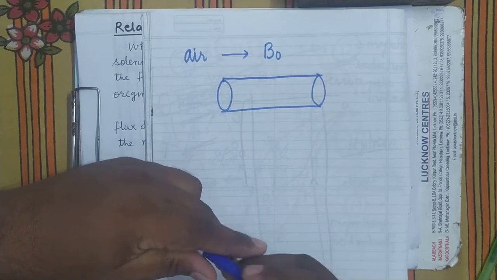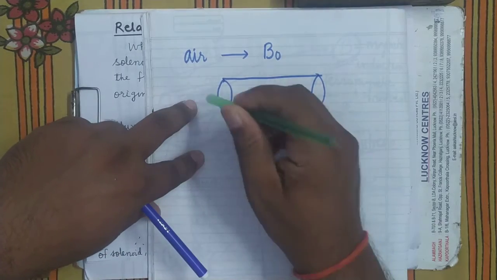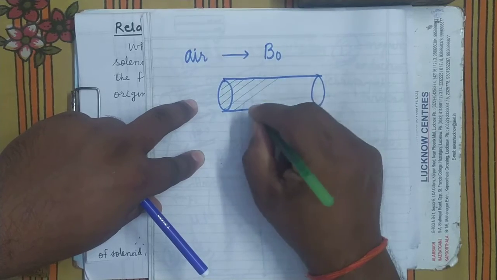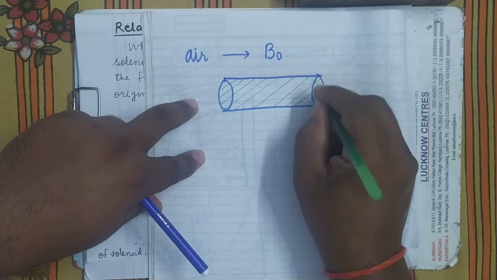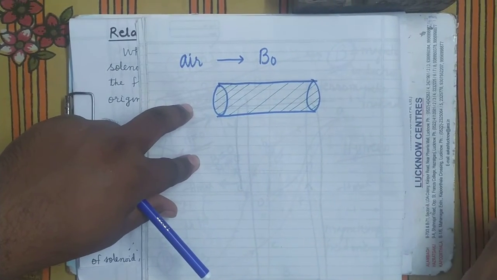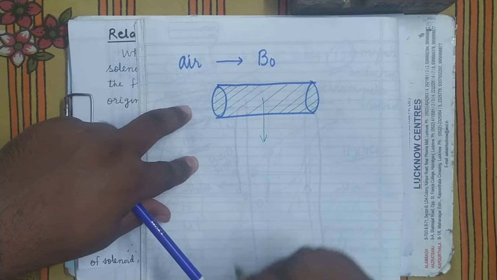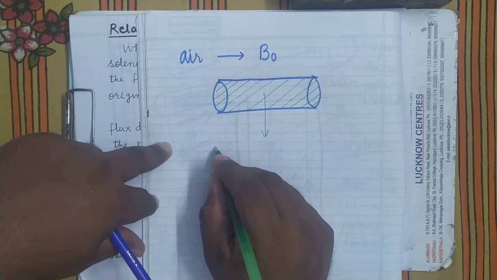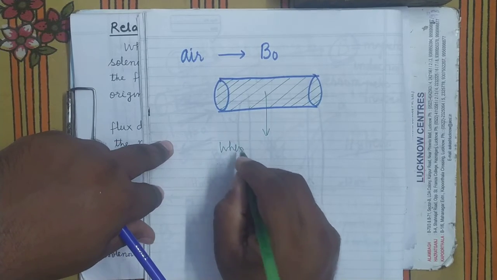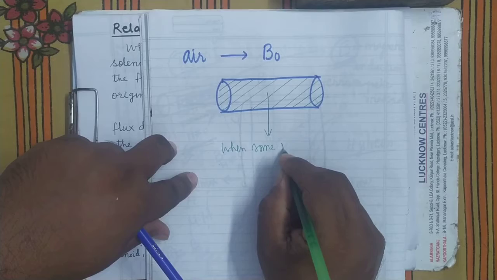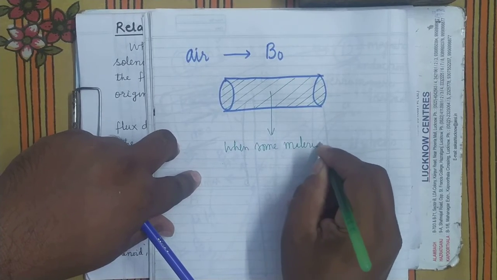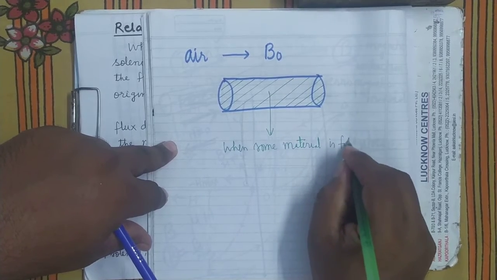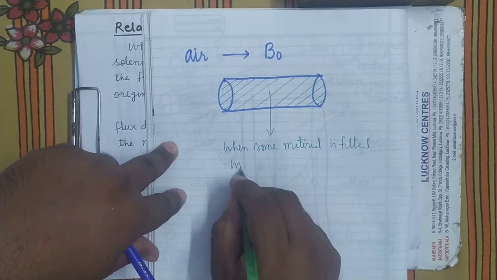Now it is filled by some material. When you fill it by some material, what will happen? That material may be diamagnetic or paramagnetic or ferromagnetic, filled inside the solenoid.